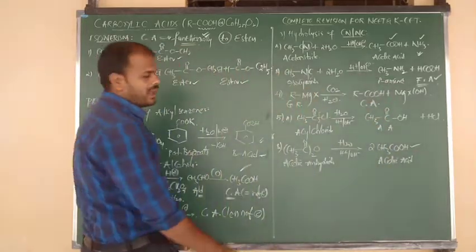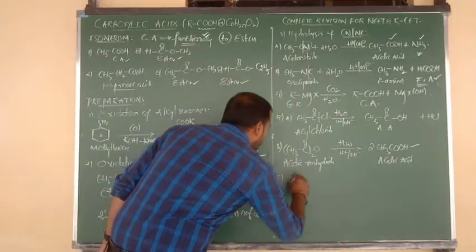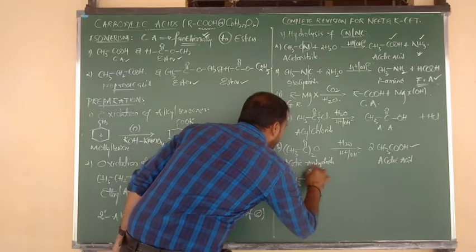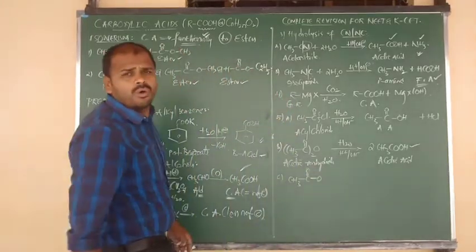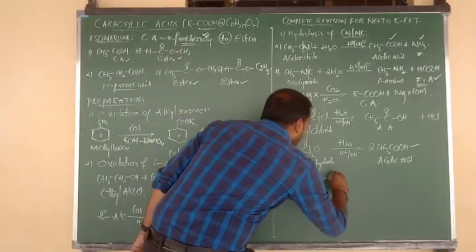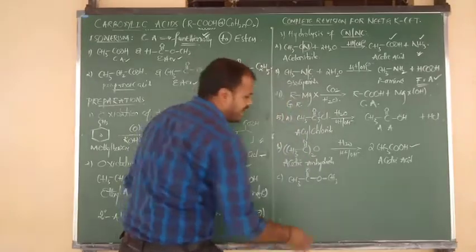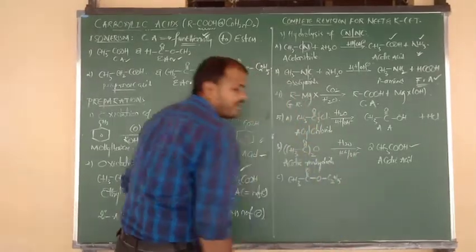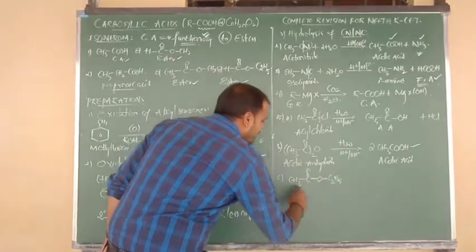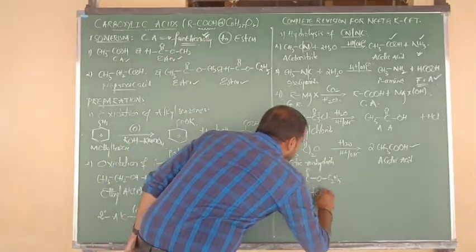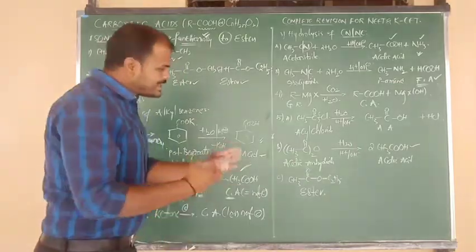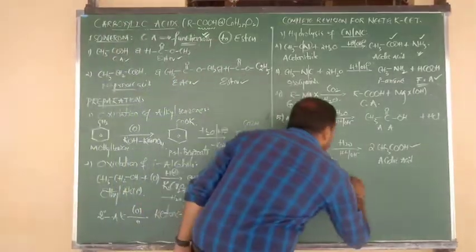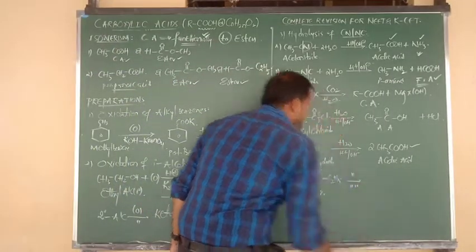Next, the third example I want to give you is CH3 bonded to C double bond O, again bonded to O, and O bonded to what group, beta? CH3. If you want clarity here, you can write C2H5 as you wish. So the name of the compound is ethyl acetate, and also we can say ester. Esters upon hydrolysis, same condition in acidic or basic medium.